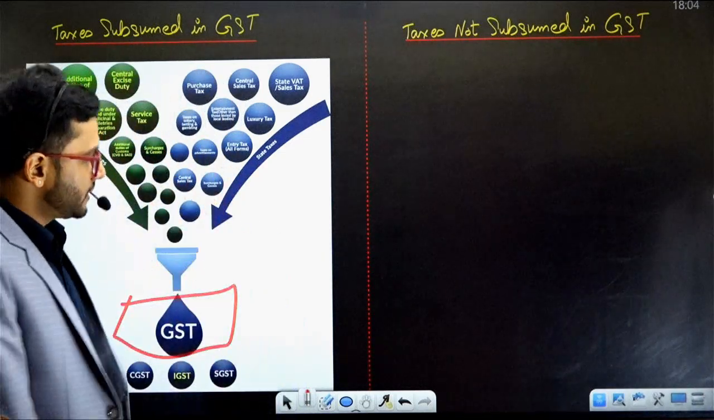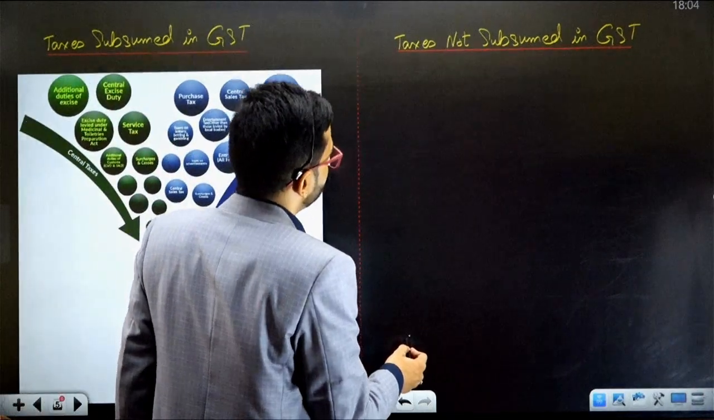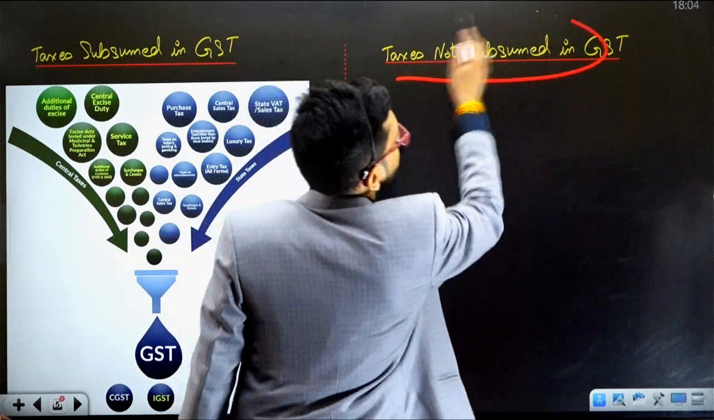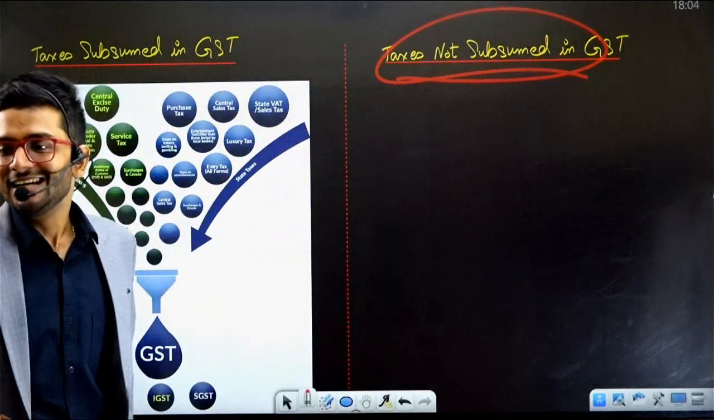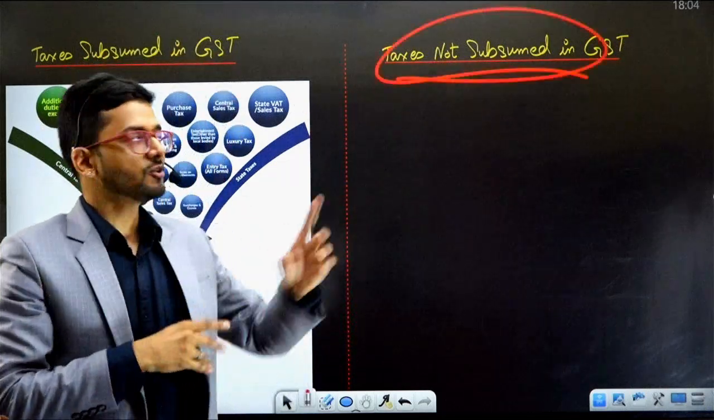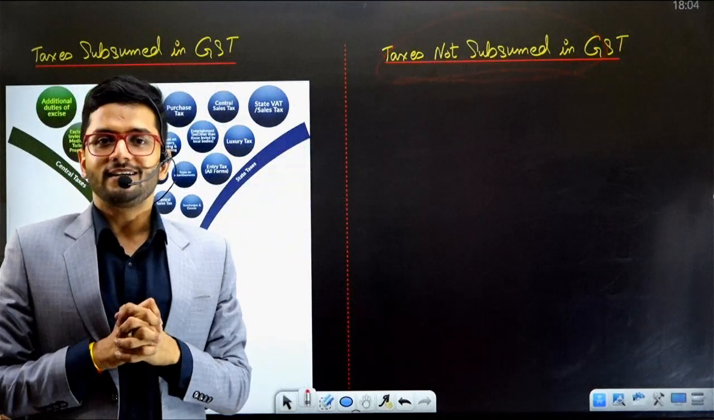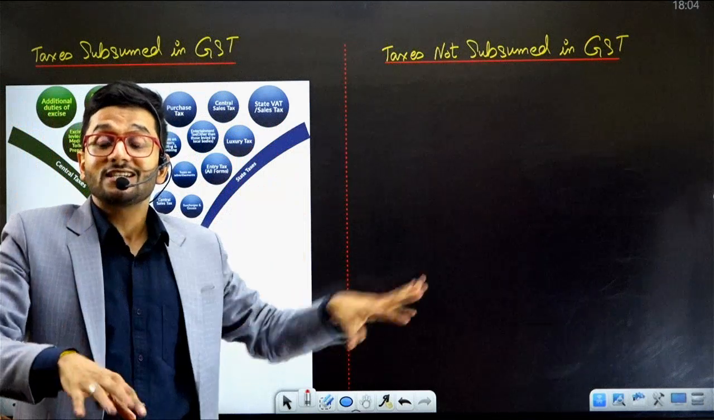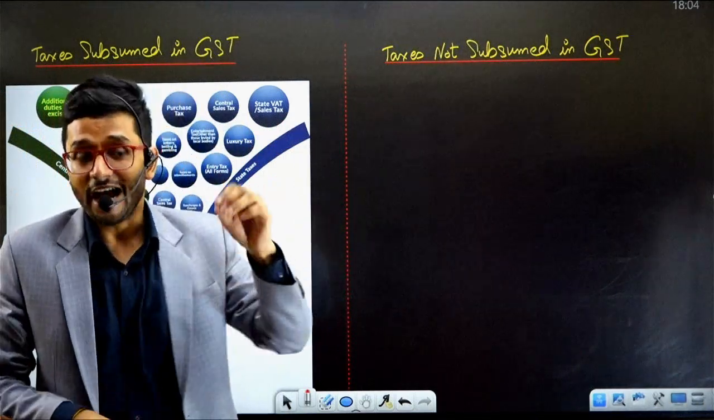Now your homework is that you have to find out and give me a list of taxes which were not subsumed in GST. Taxes which were not included in GST, you have to give me a list of those taxes which were not included in GST. Those still stand even after the advent of GST.